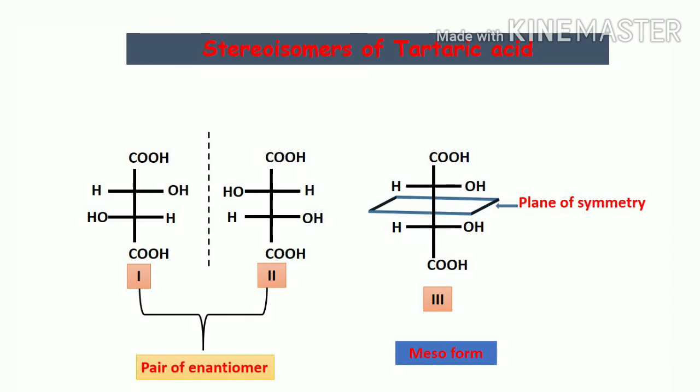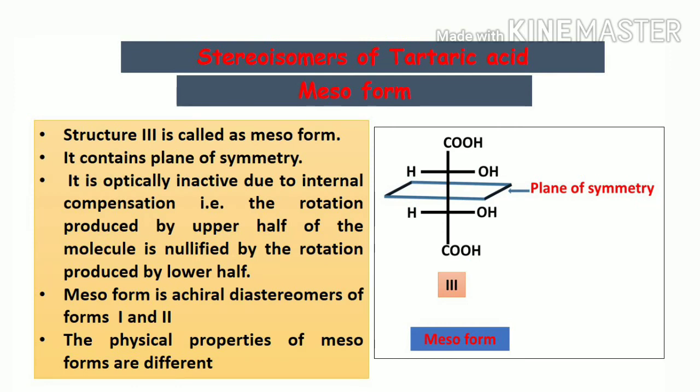Then look at the arrangement. At the start of the discussion, I said that for a compound to be optically active, it should be chiral, means it should not contain any symmetry. Arrangement 3 has a plane of symmetry. Means if you cut the molecule across the horizontal plane, the two parts are equal.